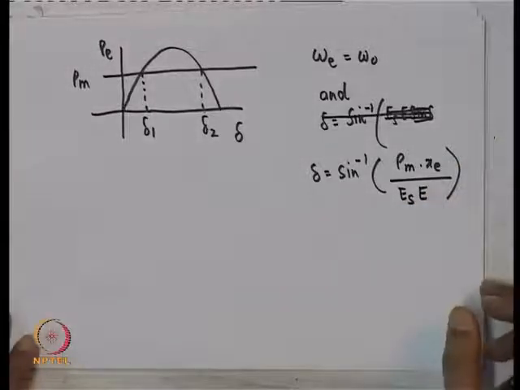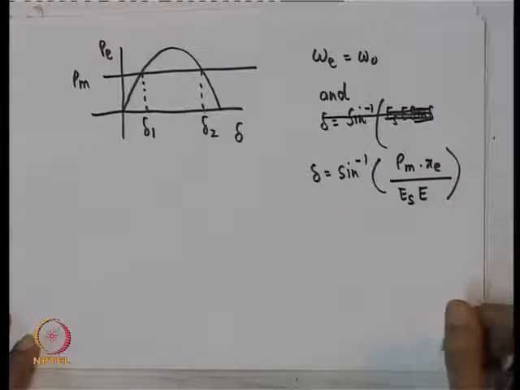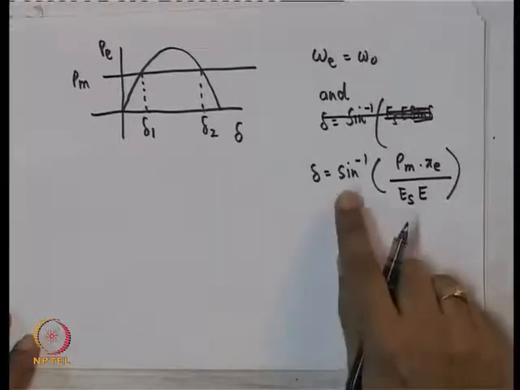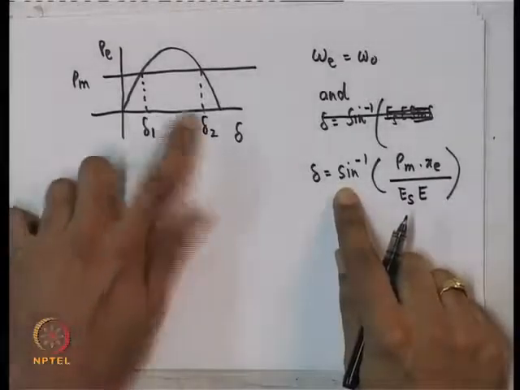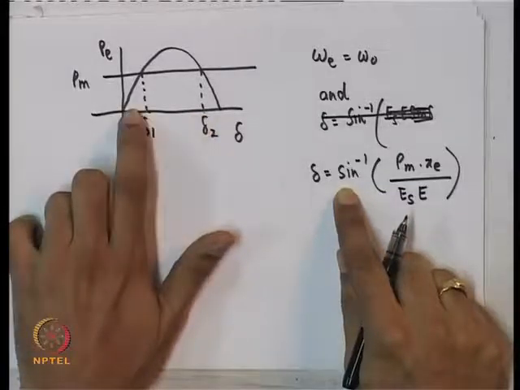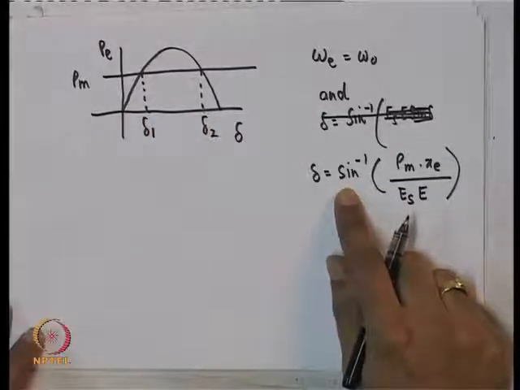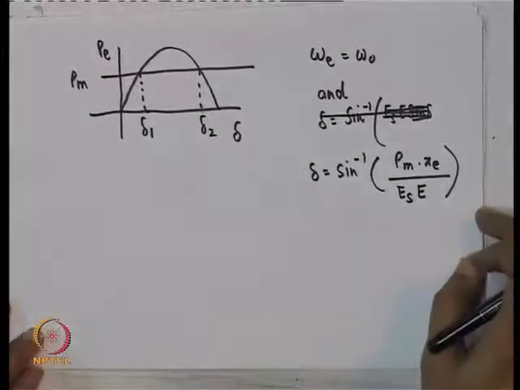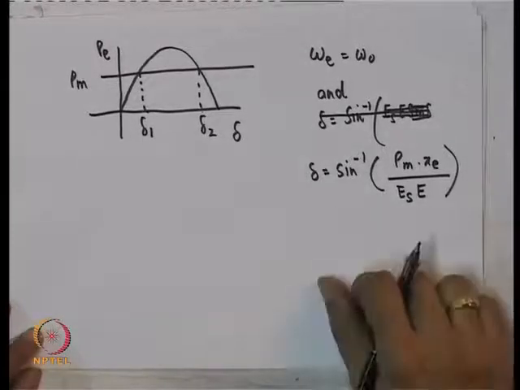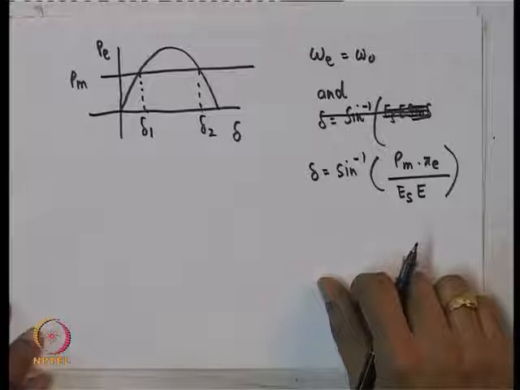Now, what we are trying to do here is analyze the stability of the system. Of course, there are 2 equilibria, one here and one other here. The first thing I can try to understand, let us not try to understand large disturbance stability right away, is the small disturbance stability of this system.